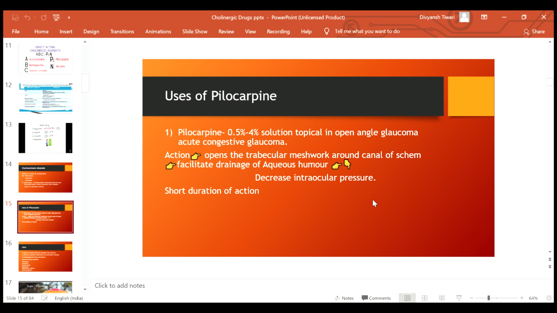Now uses of pilocarpine, the dose is 0.5 to 4% solution. It is used in open angle glaucoma and acute congestive glaucoma. How does it act? It opens the trabecular meshwork around the canal of Schlemm and facilitates the drainage of aqueous humor. Thus, it leads to a decrease in the intraocular pressure and the action is only for a short duration of time.